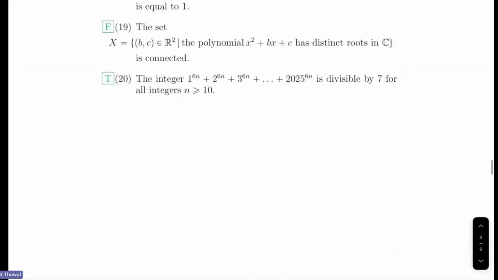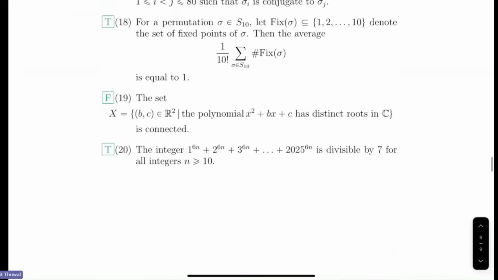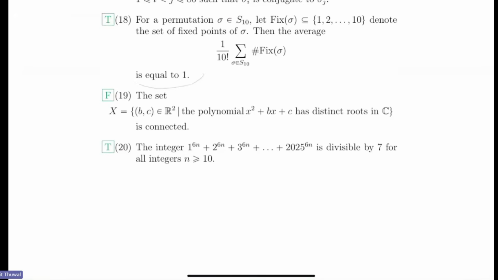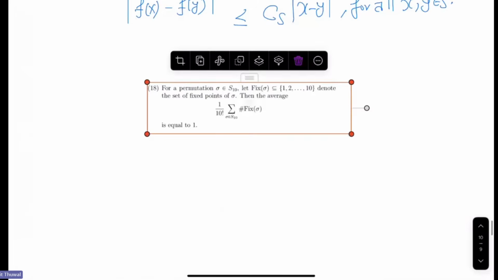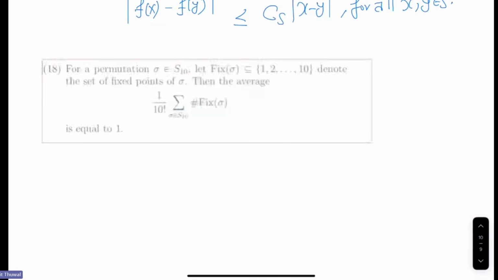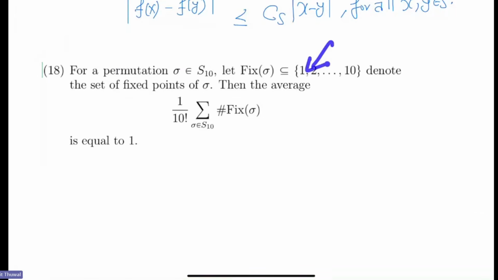So okay, now one problem from algebra. I want to say something about this. I'm not going to prove that, but see, this thing was asked in TIFR 2026, right?